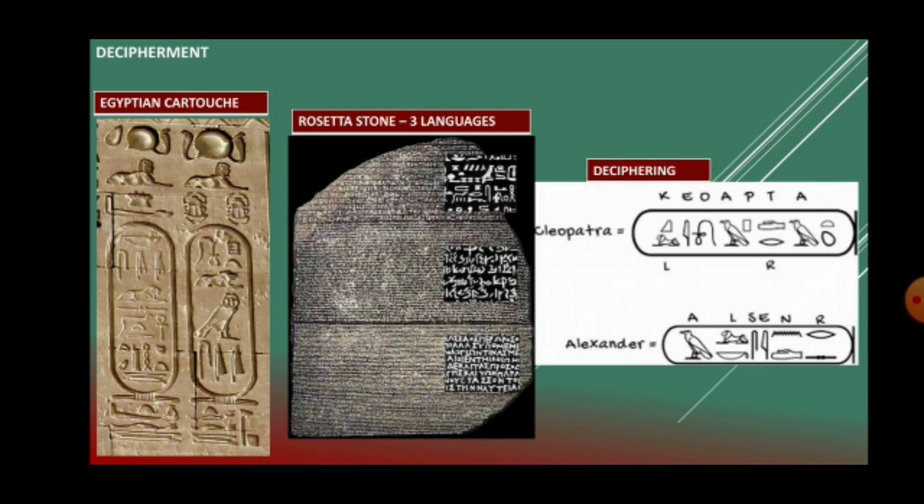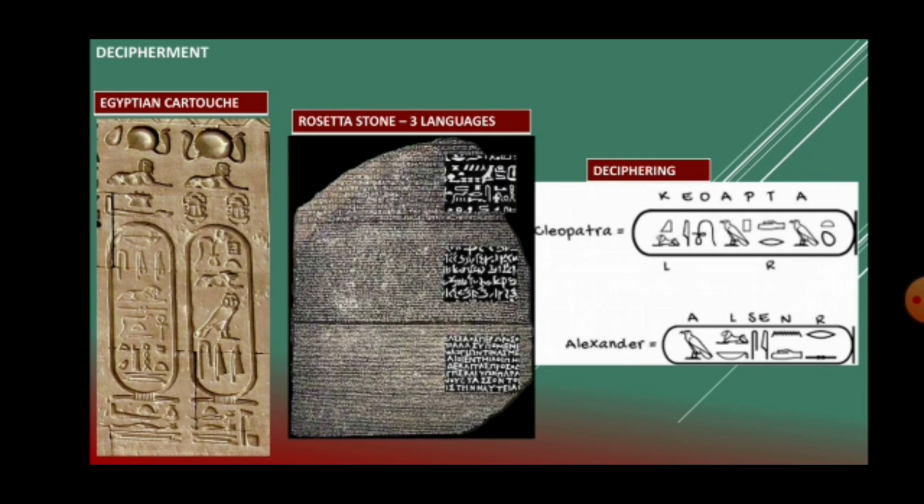Okay, and I have also shown a deciphering picture there. So if you can see there, it's actually a cartouche. A cartouche has been deciphered. It's the name of Cleopatra, and the one below is the name of the king Alexander. So it has been enclosed in a cartouche.